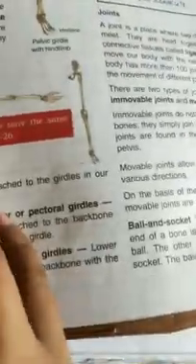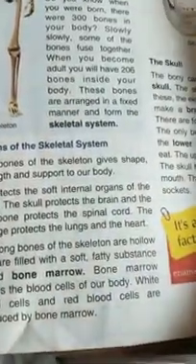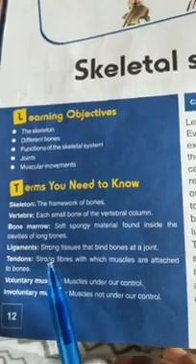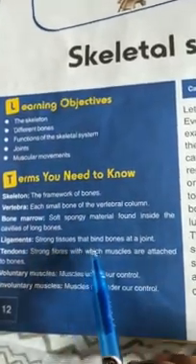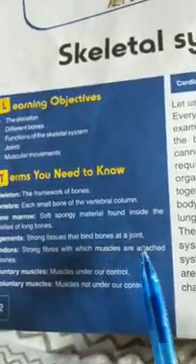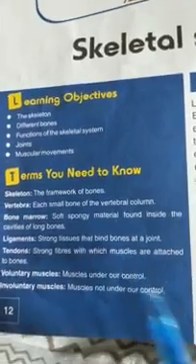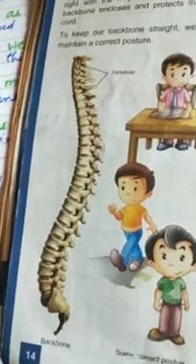So what are tendons? Tendons are the muscles which are attached to bones, and strong tissues that bind bones at a joint are ligaments. So there will be ligaments.